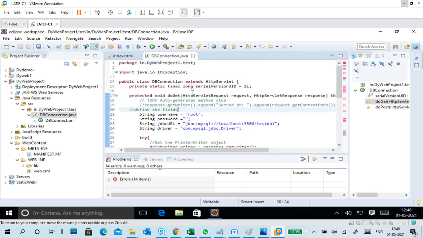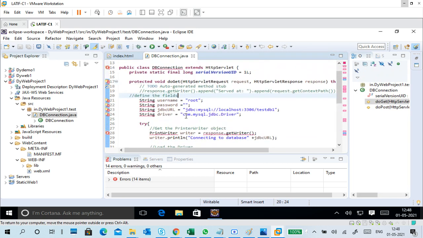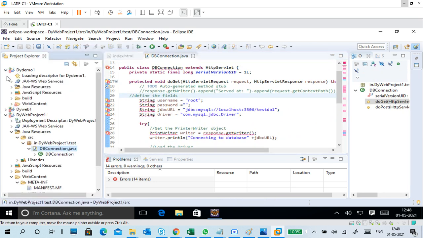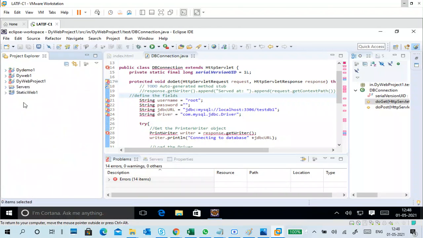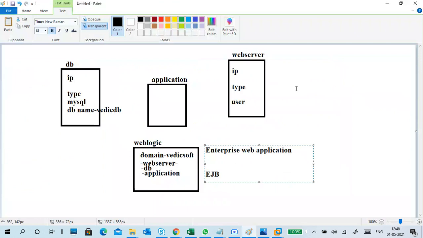This is for database connection. Everything is showing red because of some mistakes inside. Yes, the server is not running, so maybe that is why it shows that. Okay, leave it.